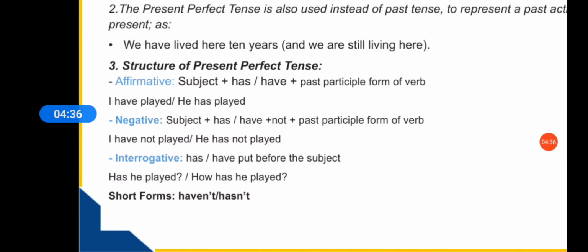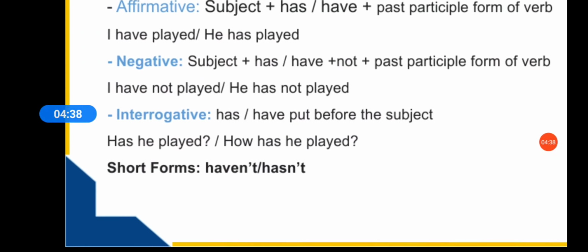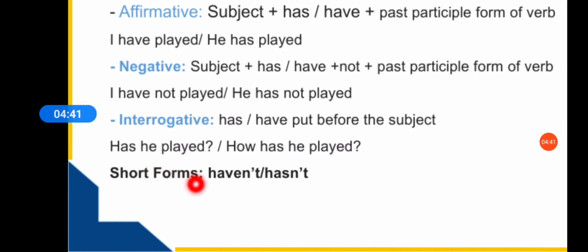But now we are talking about some short forms as well, like the short forms haven't and hasn't. So if you want to write I have not played, you can also say I haven't played. Haven't is the short form of have not and hasn't is the short form of has not.